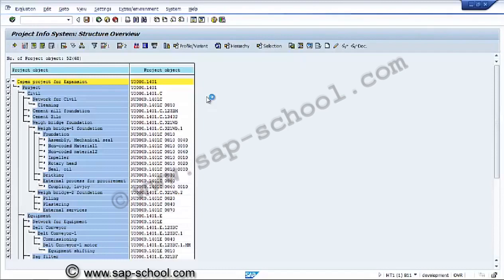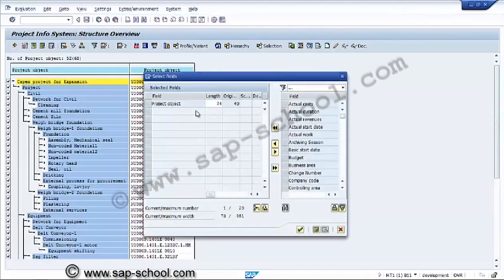Number of objects selected is 52 out of 68. Now only the project objects are selected.